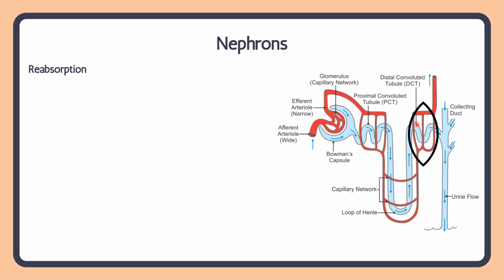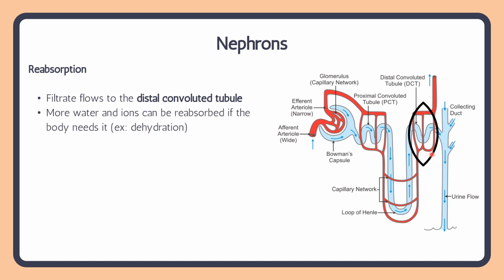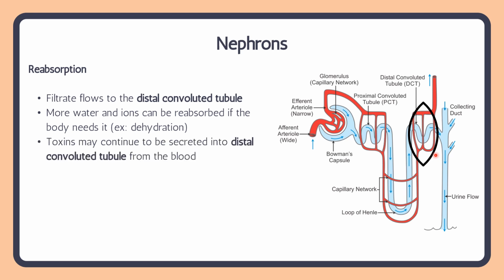All right, so now this filtrate is moved to the distal convoluted tubule. So distal means distant, so it is the tubule that is furthest away. So filtrate moves to the distal convoluted tube. More water and ions can be reabsorbed if the body needs it. So if we're really dehydrated, we will reabsorb more water here. If there's any toxins in our blood, it may be secreted into this part of the nephron.